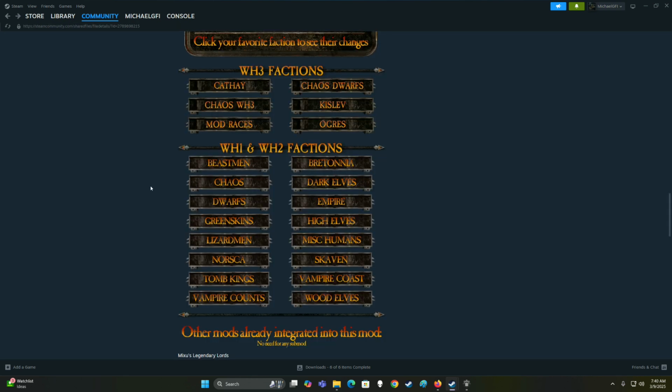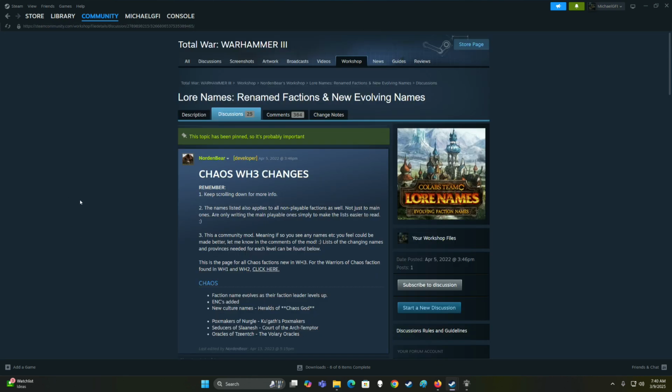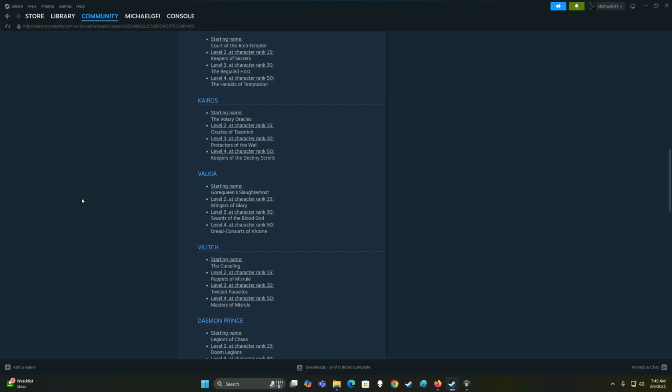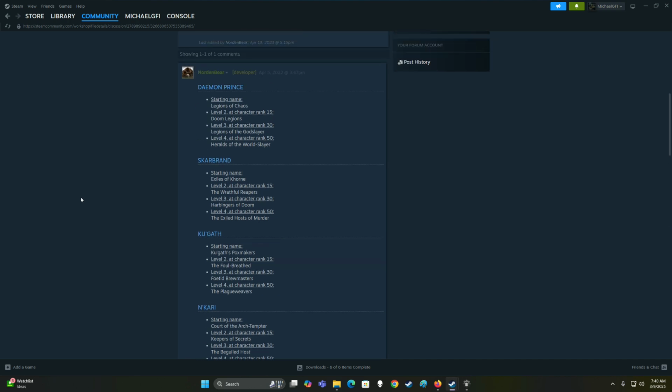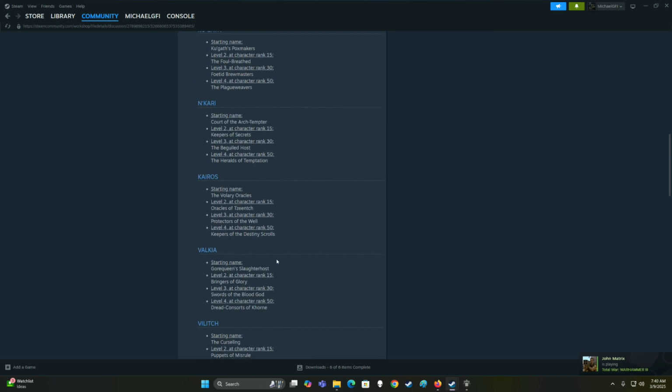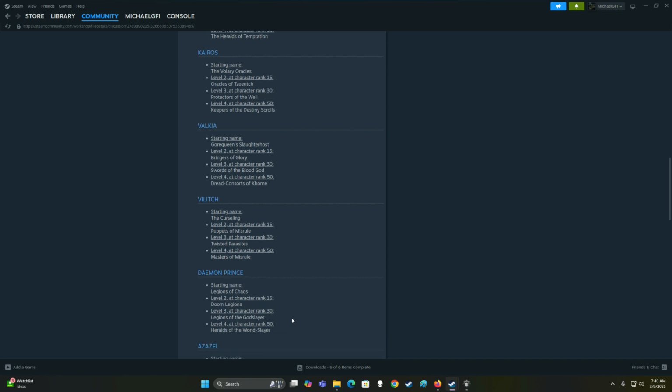But how does it work for, I don't know, let's say maybe Nurgle here. So let's find Kugath. Kugath starts out as Kugath's Poxmakers. Now in this case, he goes to the second name, the Foul-Breathed, at character level 15, and then the Fetid Brewmasters at level 30, and then the Plague Weavers at level 50. So you can see here that appears to be how it is for all of your different Chaos Lords.